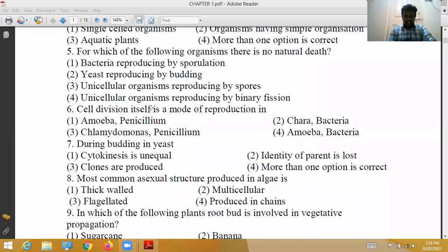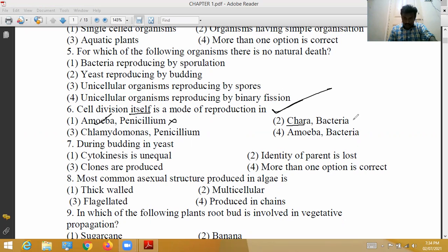Sixth question. Cell division itself is a mode of reproduction in which of the following? Amoeba, correct, but it is not in penicillium. Chara, not.